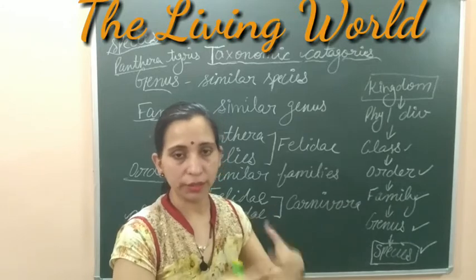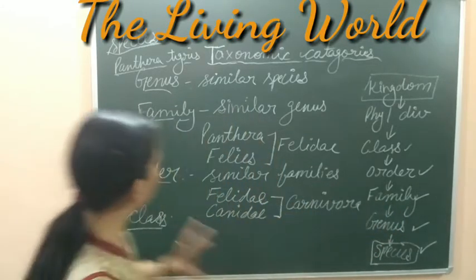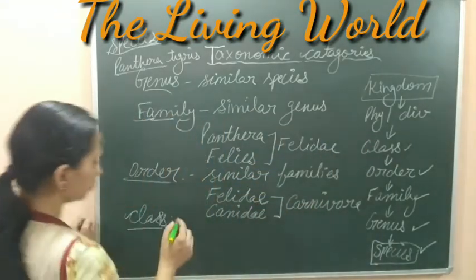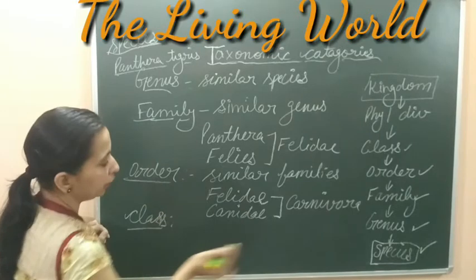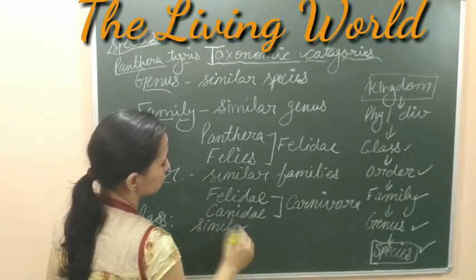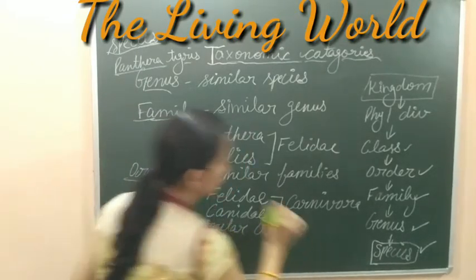Similarities go down, decrease, and differences are increased. So when we move on to this next category, that is the class. Class is the group which contains different orders. This is the group which contains the similar orders. When similar orders are included, then we call it class.